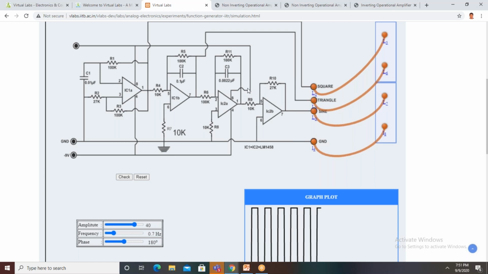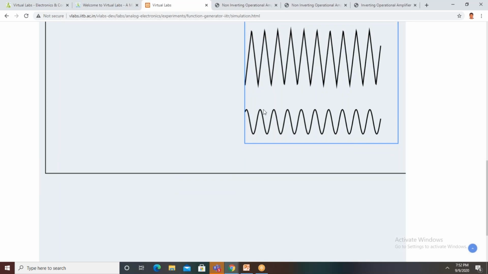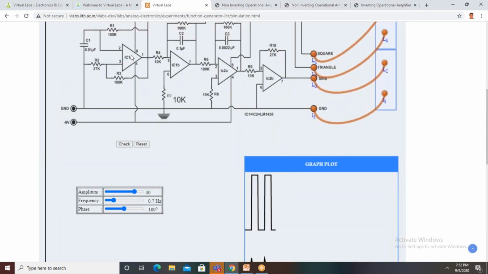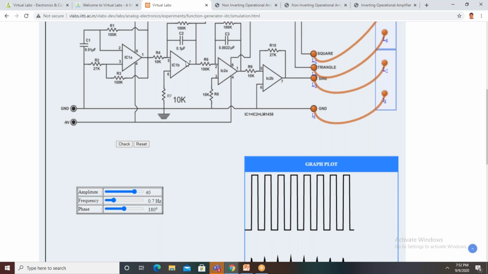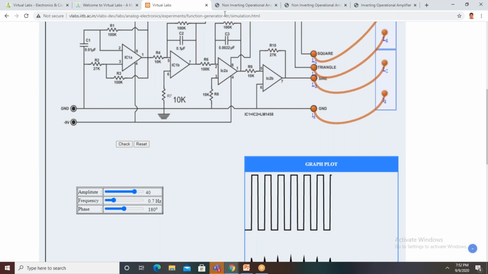Now you select a resistance value, ma. This is the R value. This one is a variable resistance, and these are fixed. The Wien bridge oscillator frequency of oscillation is 1 by 2 pi RC. I think you studied this in EDC also. The expression is the same, 1 by 2 pi RC. This R is variable. This R is fixed. These two are fixed.